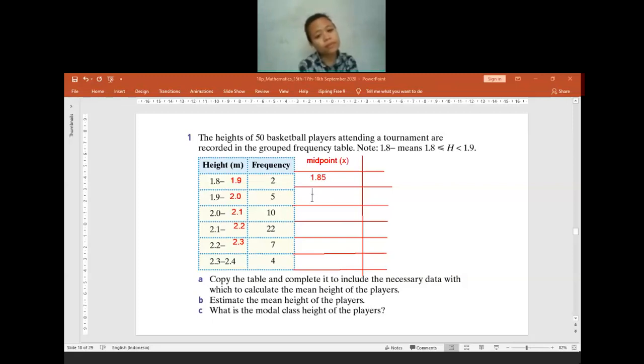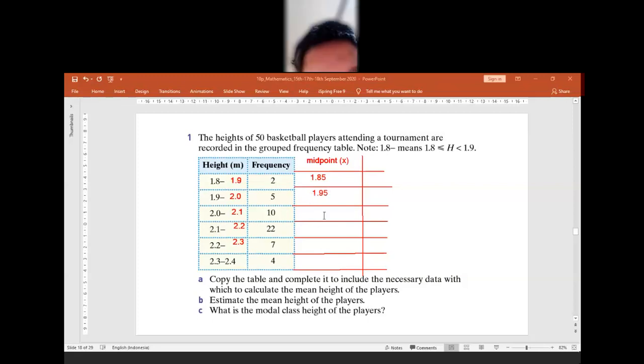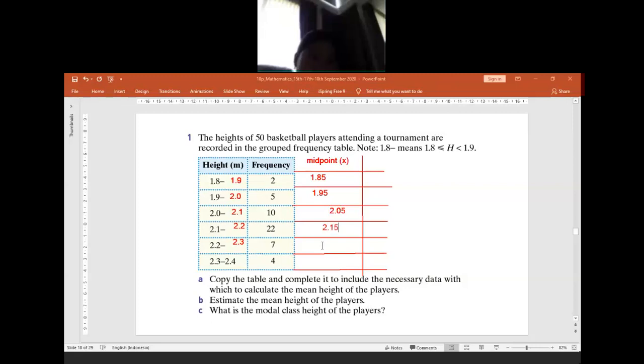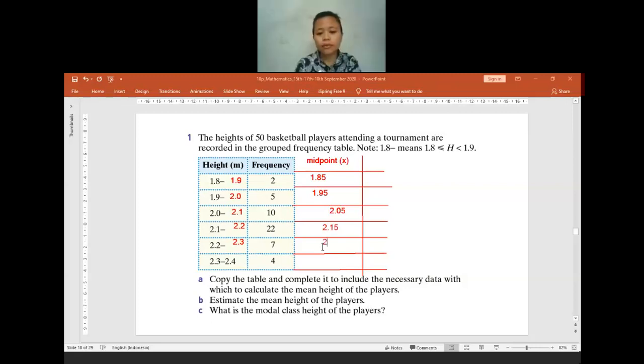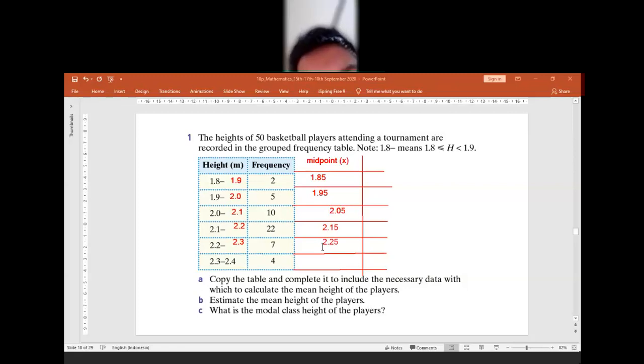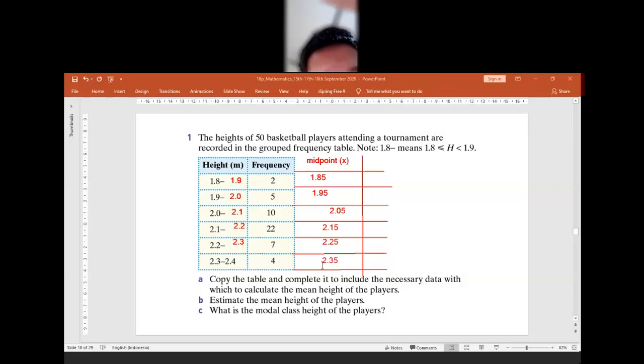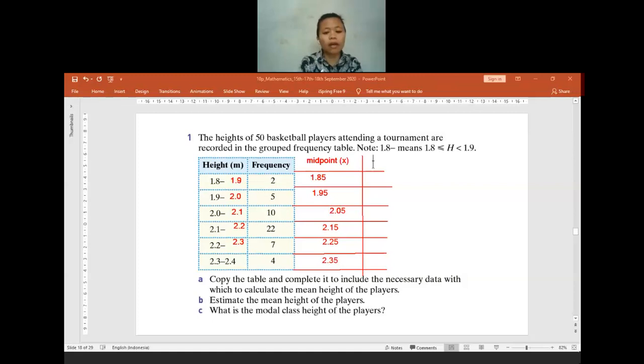And then for the next midpoint, how many will it be? 1.95. Okay. And then for the next one, 2.05, correct. And then for the next one, 2.15. Okay. Next, 2.25. Okay, last one, 2.35. Okay, thank you.